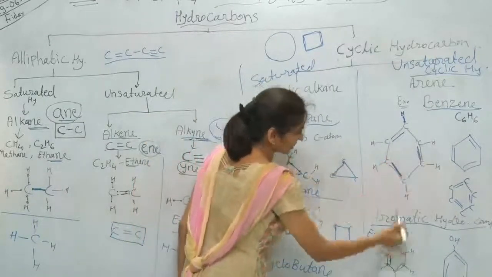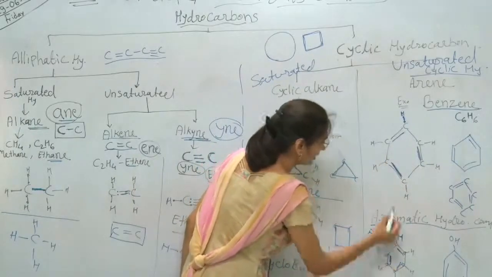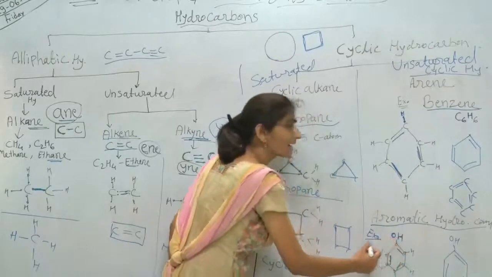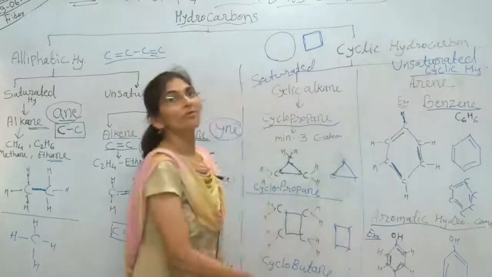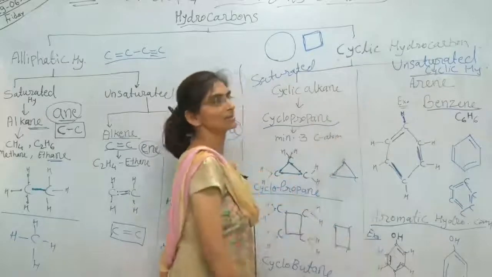The other structure is the same. Here also alternate double bonds are present in this structure like the benzene, but instead of one hydrogen atom, a hydroxyl group is attached here. That is the structure of phenol. We have to study these compounds in very much detail in our 11th-12th standard.